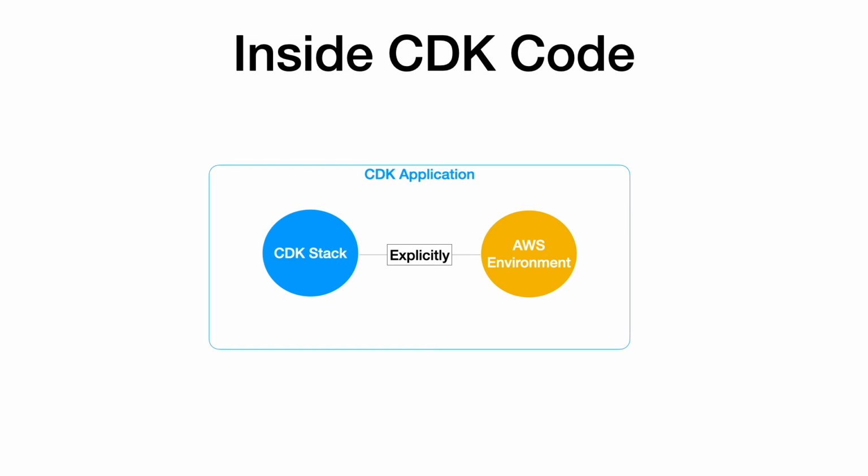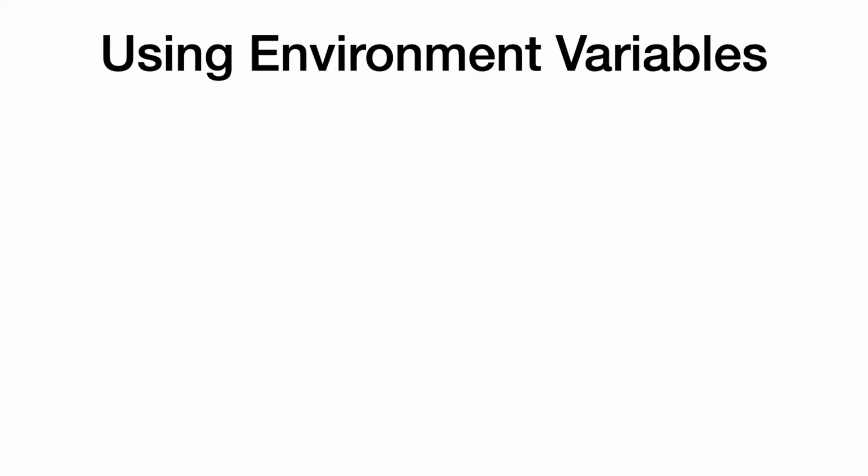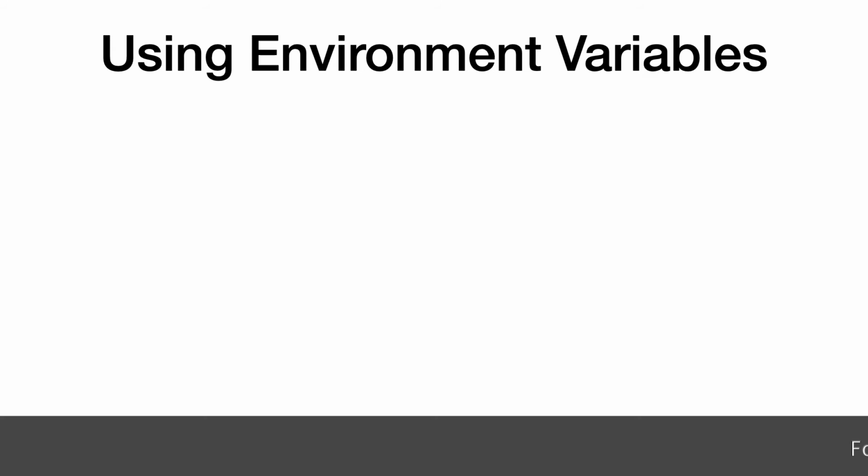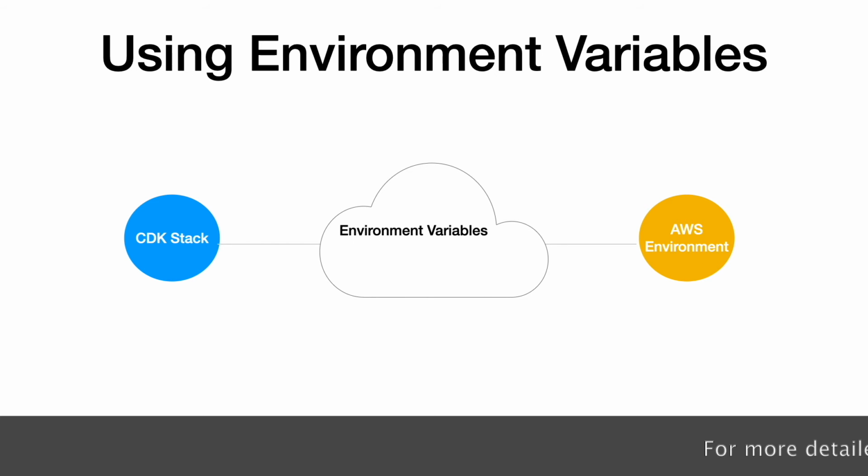Alternatively, you can explicitly specify the environment in the CDK code itself. When you're instantiating a CDK stack, you can pass the environment parameters as part of the stack properties or the key value arguments. You can also configure your CDK code to pick up the environment based on the local environment variables.